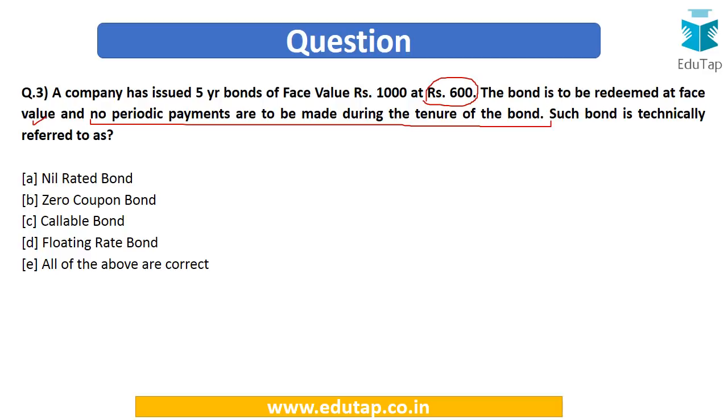So this bond will be technically known as, options are nil rated bond, zero coupon bond, callable bond, floating rate bond, or all of the above are correct. So here the question is asking which of the following bond has these characteristics.